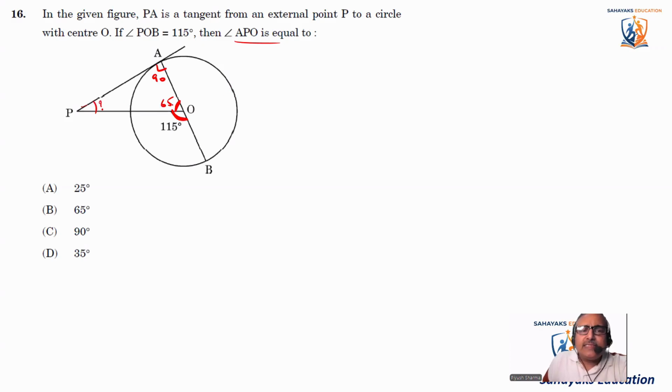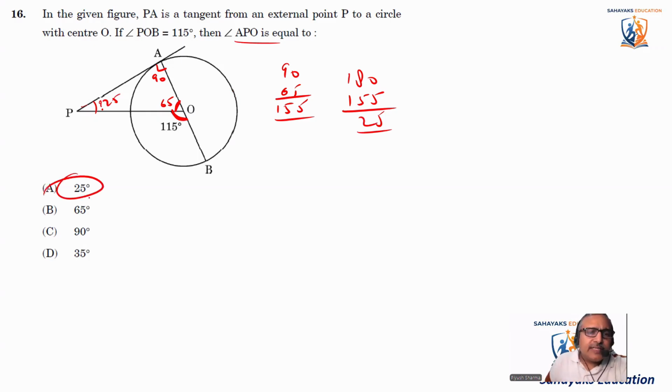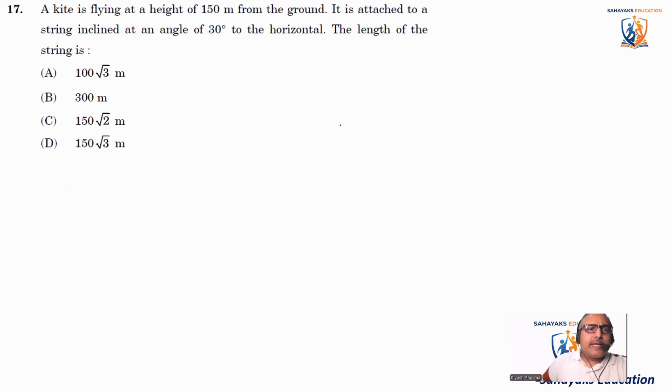So we know this is 90, this is 65. So 90 plus 65 is 155. So we need to say 180 minus 155. And that comes out to be 25. So this angle comes out to be 25 degrees. 25 degrees is the right answer. Okay. A kite is flying at a height of 150 meters from the ground.